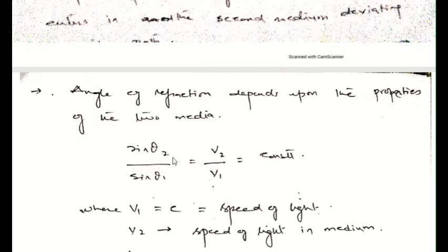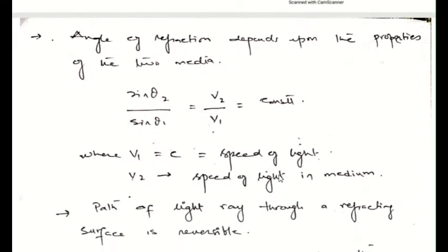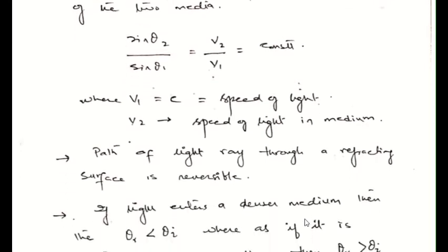Mathematically we can write it as sine theta 2 over sine theta 1 equals v2 over v1, which equals a constant. Now this v1 we'll consider to be the speed of light in medium 1, and v2 is the speed of light in medium 2. The path of a light ray through a refracting surface is reversible.